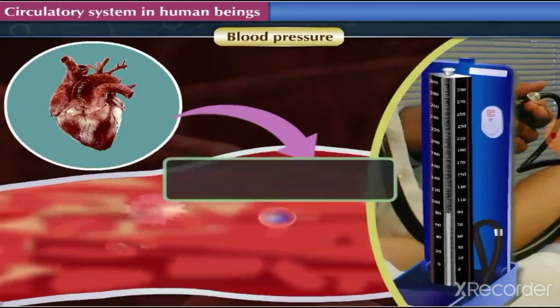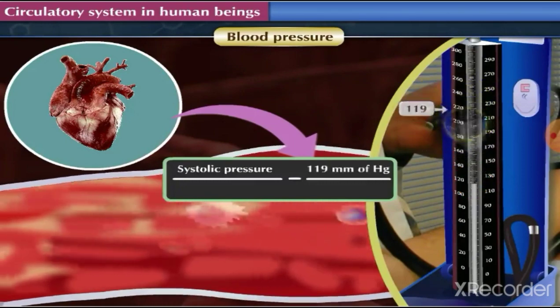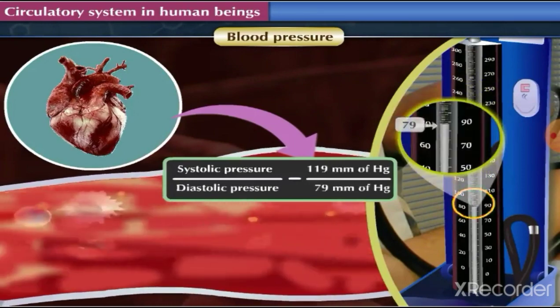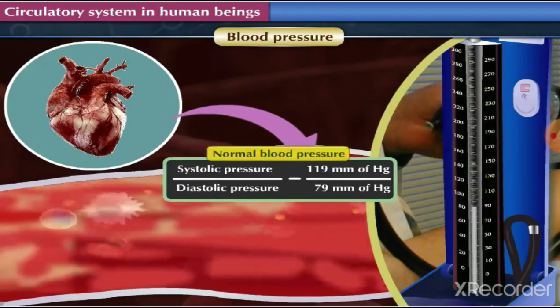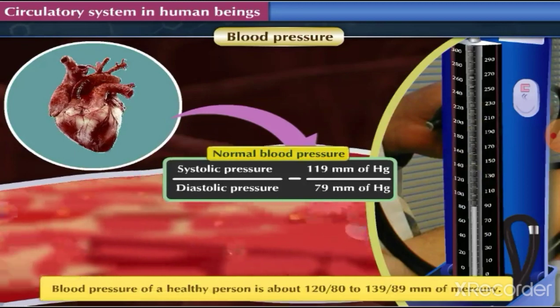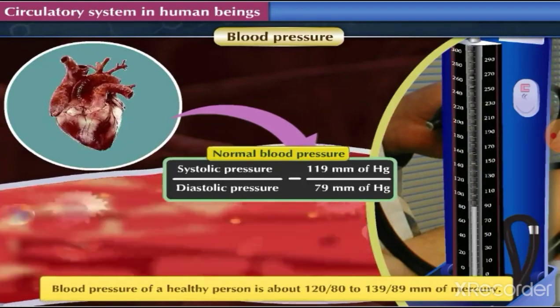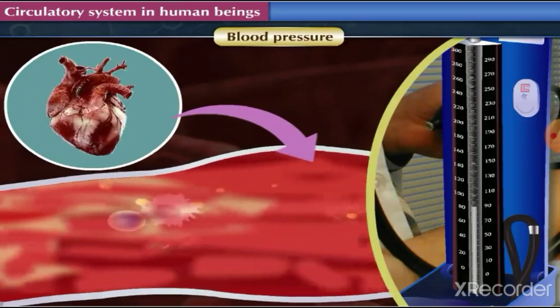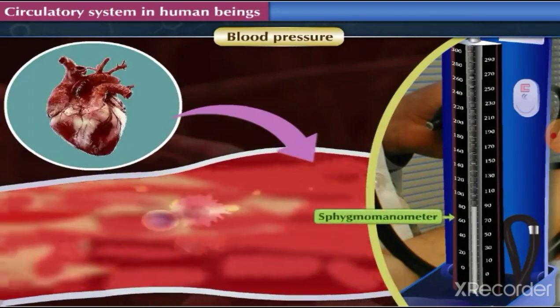Pressure recorded during the contraction of the heart is called systolic pressure, and that recorded during relaxation is called diastolic pressure. When systolic pressure is between 90 to 119 millimeter of mercury, and diastolic pressure is between 60 to 79 millimeter of mercury, blood pressure is considered to be normal. Blood pressure of a healthy person is about 120 by 80 to 139 by 89 millimeter of mercury. Blood pressure is measured with the help of an instrument called sphygmomanometer.